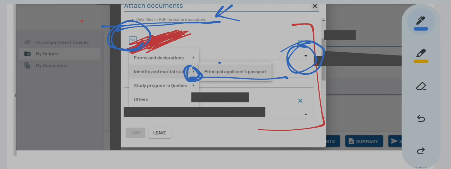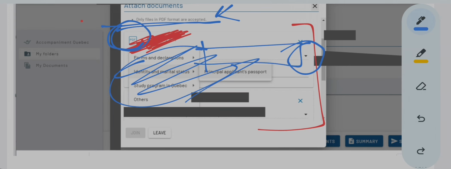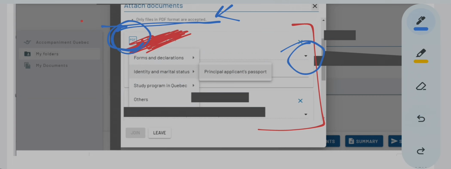And when you select this principal applicant's passport, this whole drop down menu will go, and only this will be written: principal applicant's passport. So below this PDF it will come that principal applicant's passport.